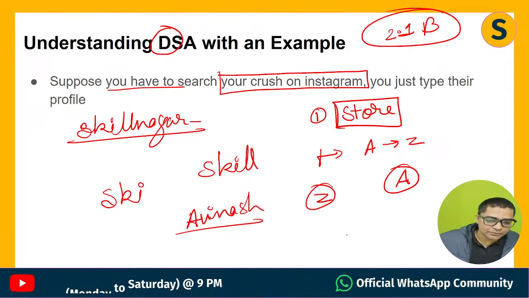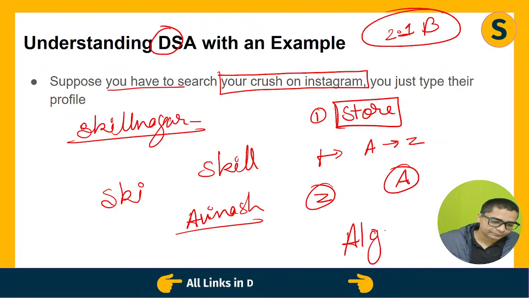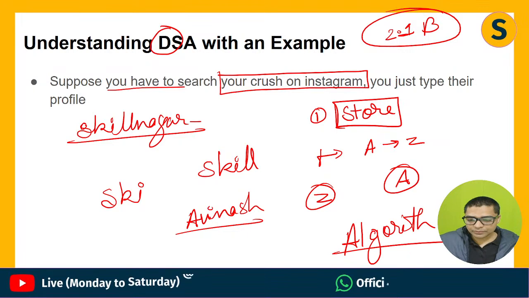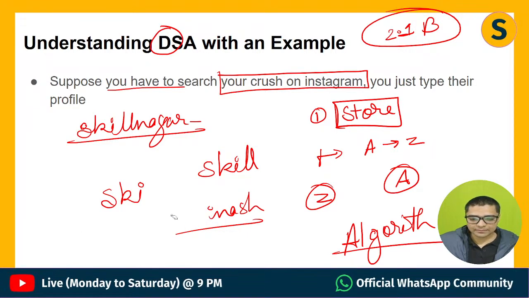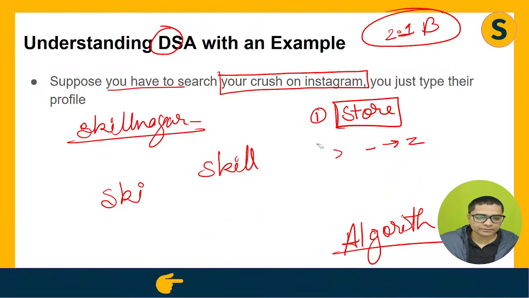Then we will use an algorithm. We will use an algorithm to actually find out this data. I mean, the user query which user has.